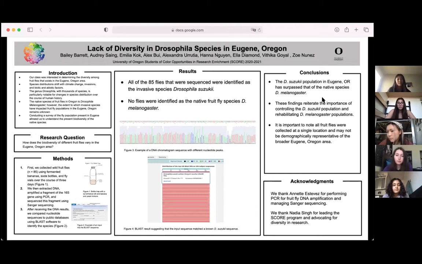collected. We then extracted DNA, amplified a fragment of the 16S gene using PCR, and sequenced this fragment using Sanger sequencing. After receiving the DNA results, we compared the nucleotide sequences to a public database using the BLAST software to identify the species. As you can see over here, these figures are the bottle trap that was used, described by Hannah, and this figure over here is the BLAST sequence, where we inputted the sequence to compare the data.